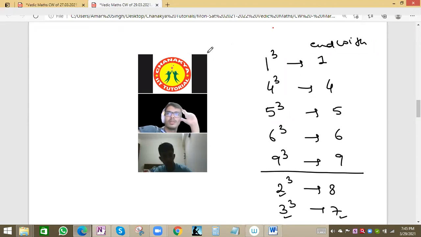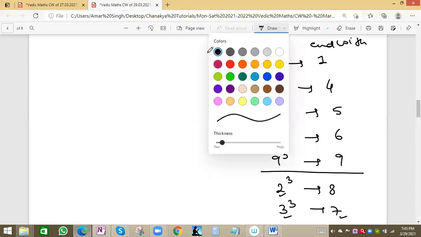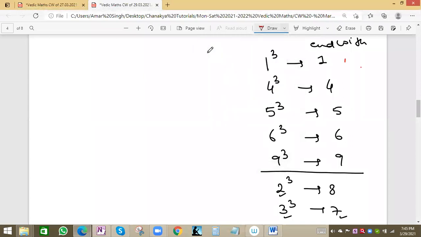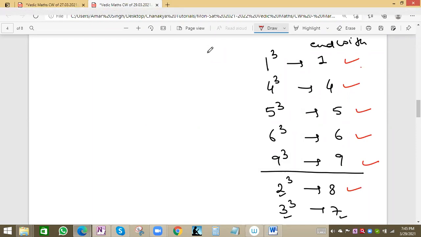First we have to remember this pattern. 1 cubed ends with 1. 4 cubed is 64, ends with 4. 5 cubed is 125, ends with 5. 6 cubed is 216, ends with 6. 9 cubed is 729, ends with 9. 2 cubed ends with 8. 3 cubed is 27, so ending with 7. Or we can say in reverse: if the cube ends with 7, the cube root ends with 3.